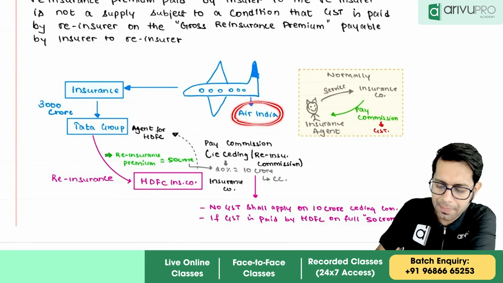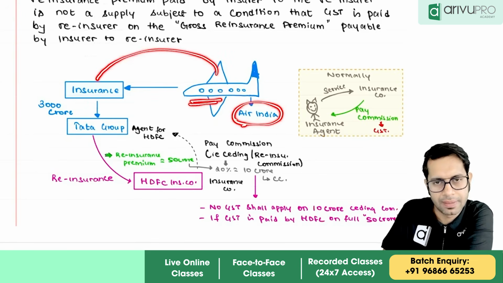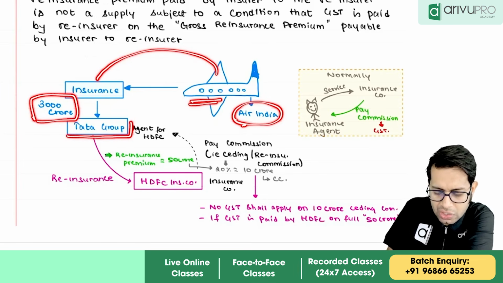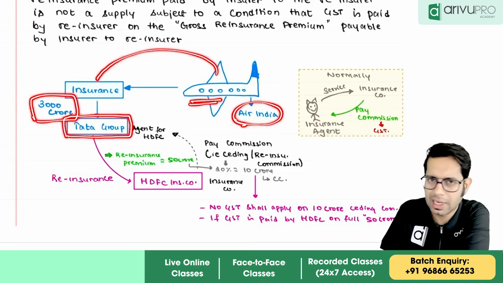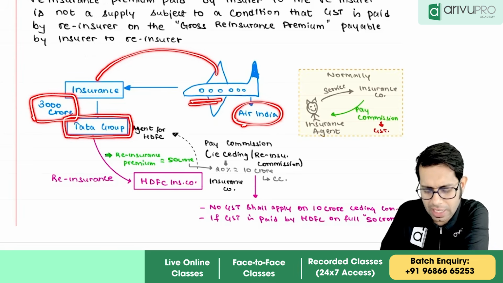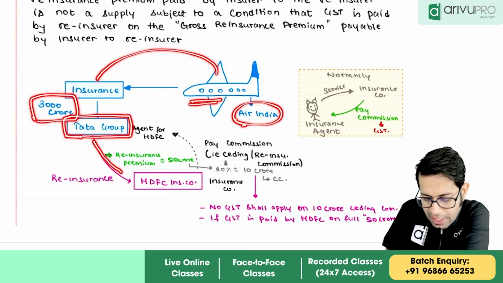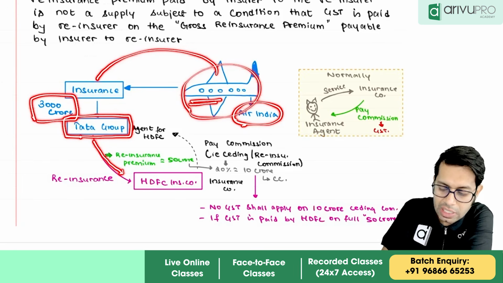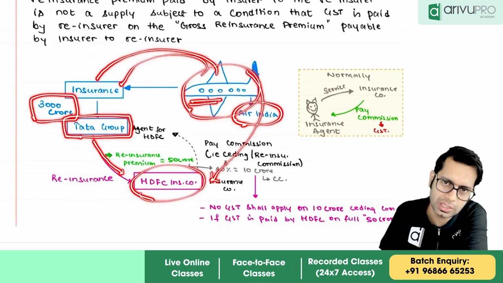Let us say there is a company called Air India which has taken insurance on its flight. It has taken an insurance of 3,000 crores from Tata Group. Okay, Tata AIG is the insurance company. Now what has Tata Group done? They have taken reinsurance, shifted their risk, from HDFC Insurance Company.